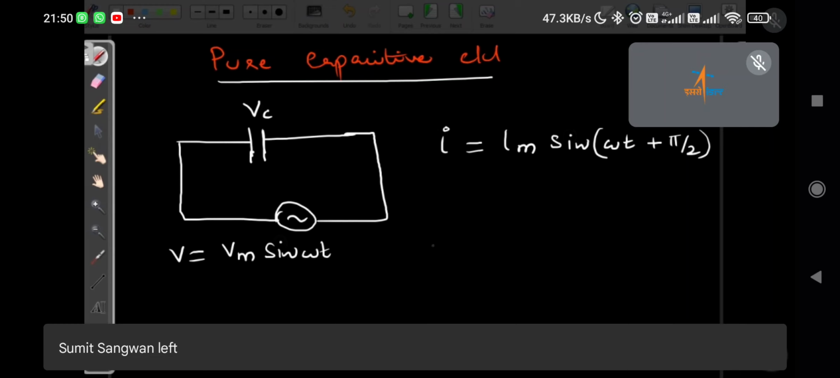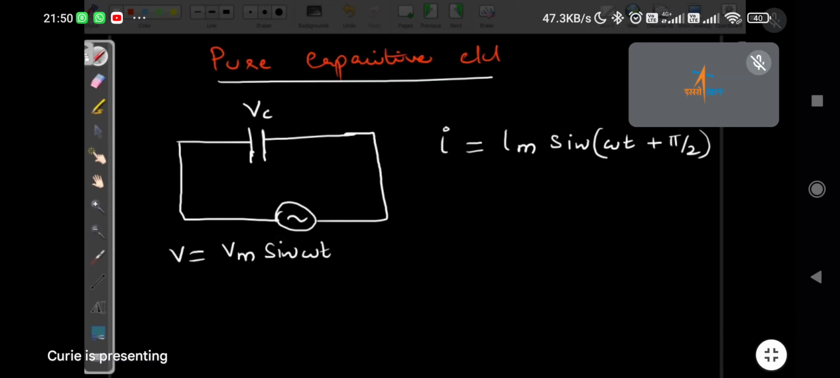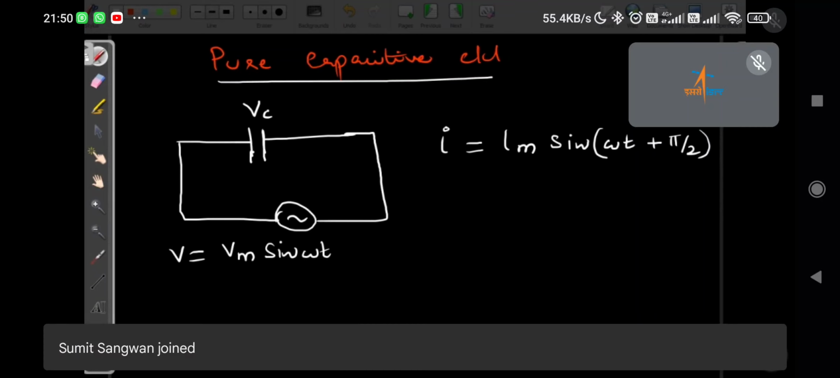Now Lakshmi, while looking at this diagram, can you tell me how the voltage and current are related, and how should I draw?